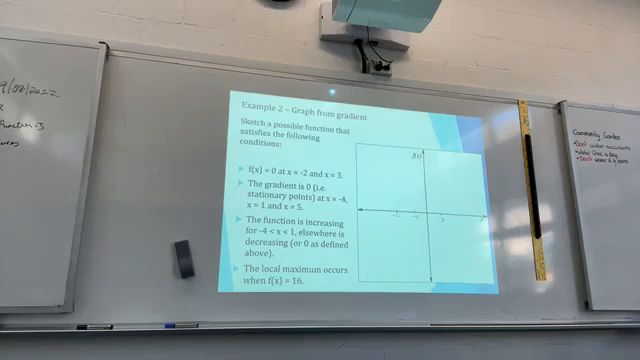X is minus 4. Oops, let's change this point. Let's call this x is 1, x is 3, and x is 5. Right? So from there, let me do some dotted lines. Just dotted lines, so we know exactly where the points are.